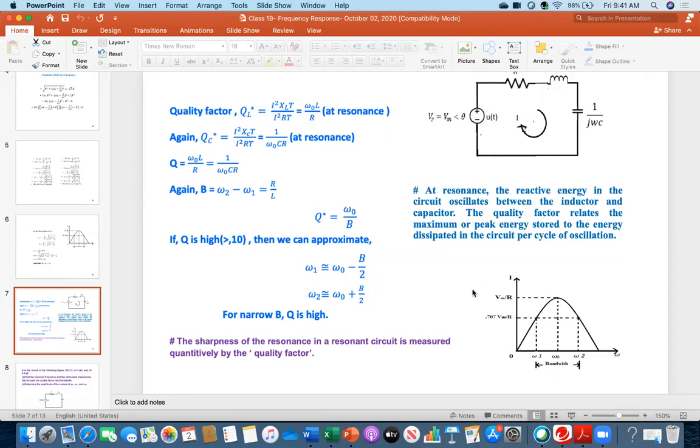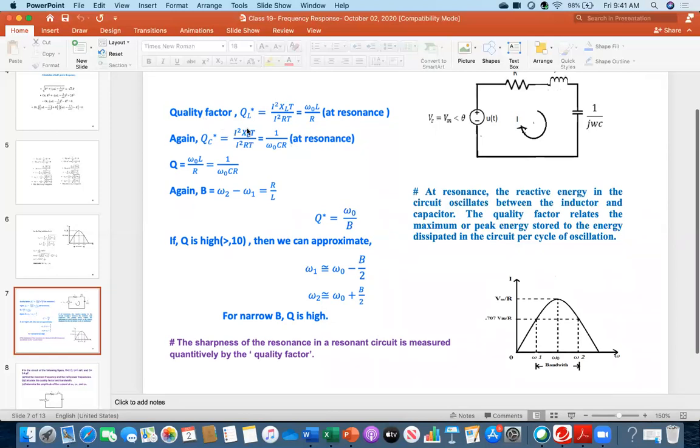So the goal of the resonance circuit is to achieve the highest value as much as possible, so that the distance between omega 2 and omega 1 is very, very narrow, a very narrow bandwidth. That is called the quality factor. So here I have written the definition, and now I am quantifying it in terms of an equation, the quality factor.